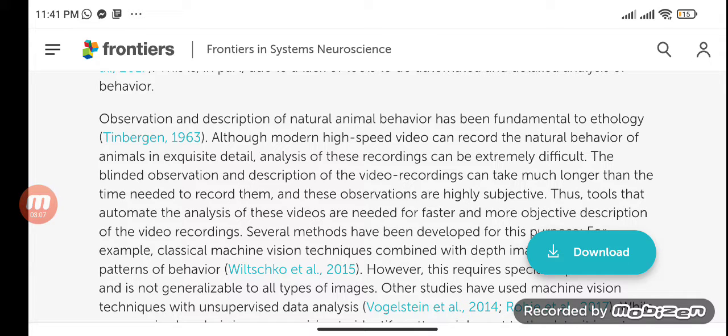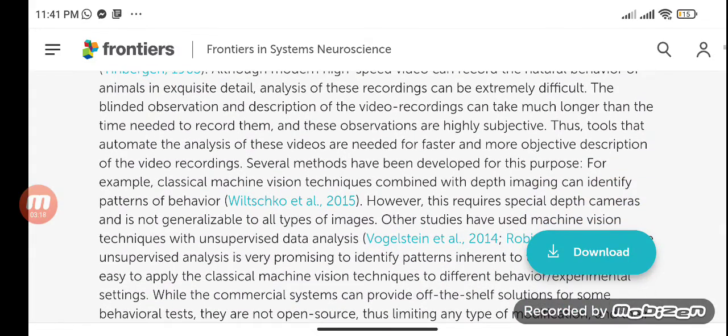Tools that automate the analysis of these videos are needed for faster and more objective description of the video recordings. Several methods have been developed for this purpose. For example, classical machine vision techniques combined with depth imaging can identify patterns of behavior. However, this requires special depth cameras and is not generalizable to all types of images.